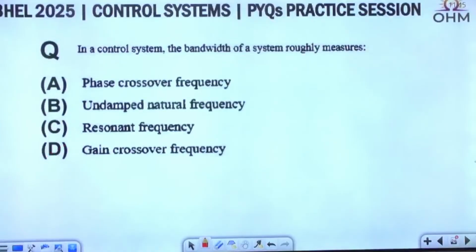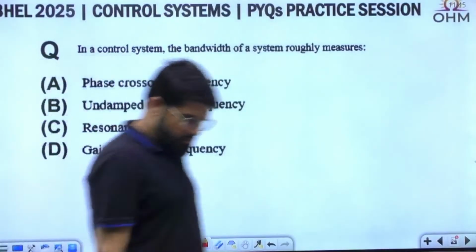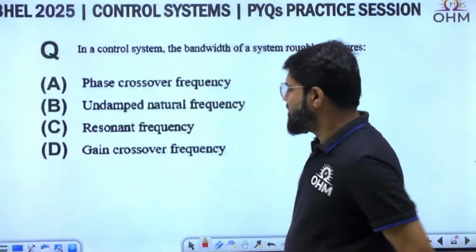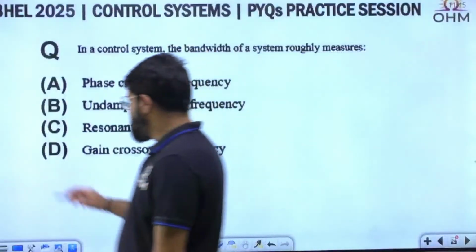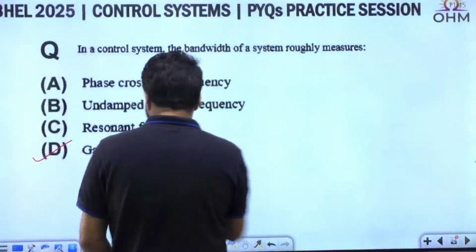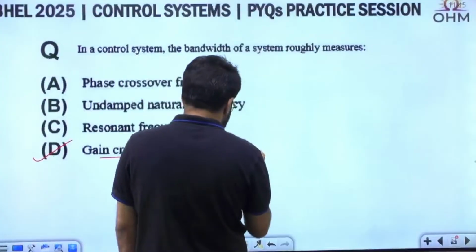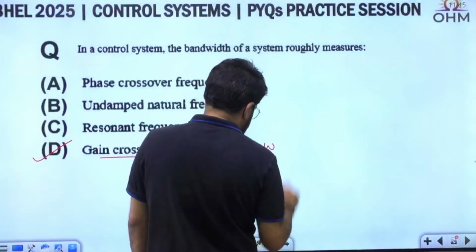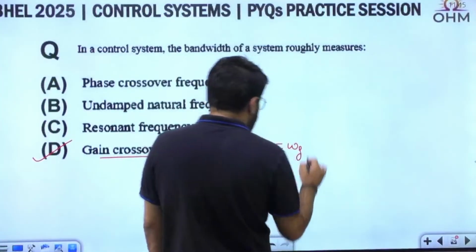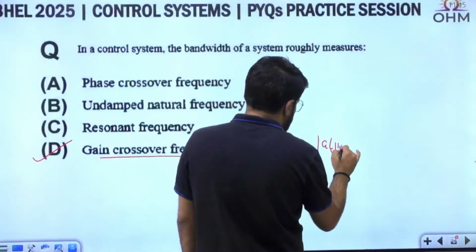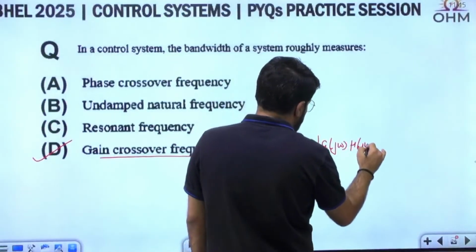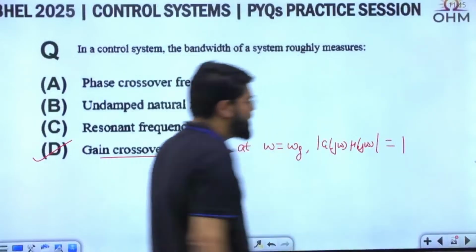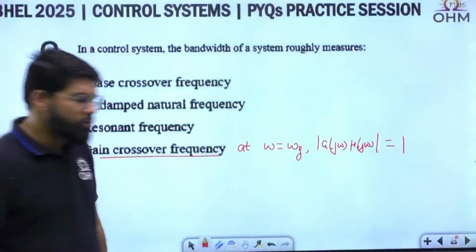Next question. In a control system, the bandwidth of a system roughly measures what? The bandwidth of a system roughly measures the gain crossover frequency. Why? Because what is the gain crossover frequency? At omega g, the mod G(j omega) is 1, where the Nyquist plot intersects the unit circle.